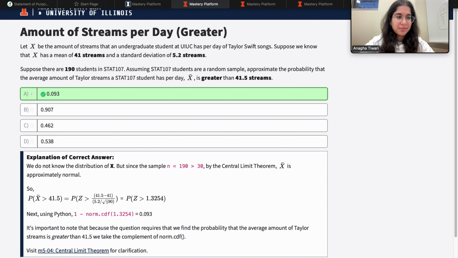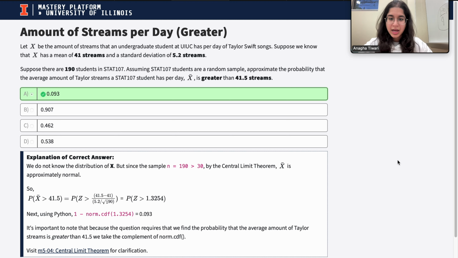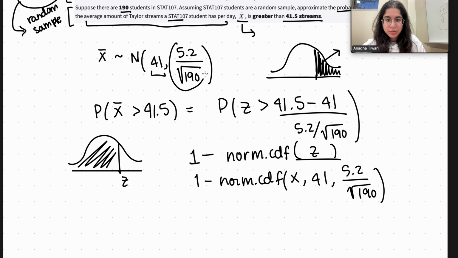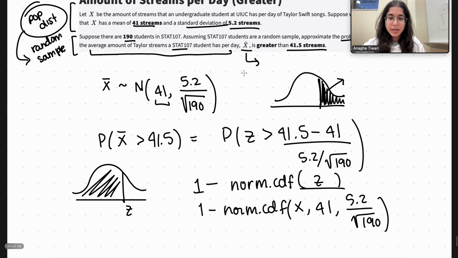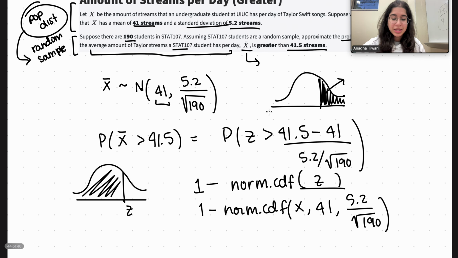I hope this video was helpful. This can be somewhat of a complicated problem, especially when you're trying to find that sample standard deviation, but it's quite simple once you know the formulas and the intuition behind it.